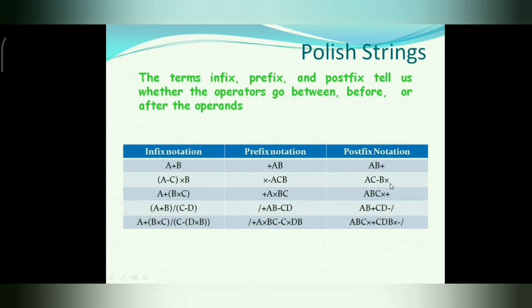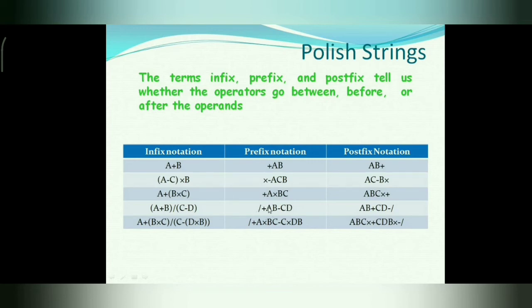In postfix notation, first two operands, then the operator. Here in this case, AB and plus is the operator. In the second example, first A minus C will be executed, then the result will be multiplied by B. In prefix notation, multiply minus ACB.